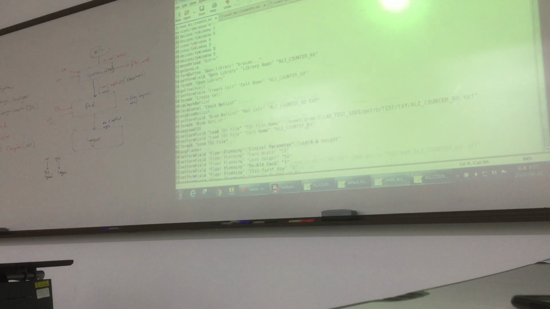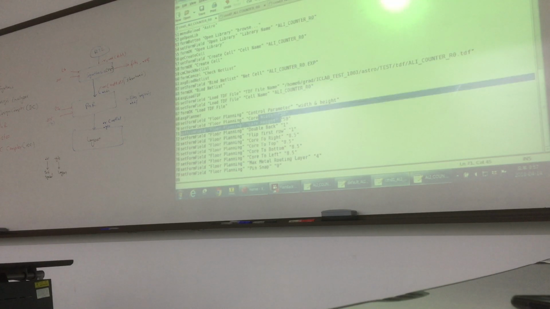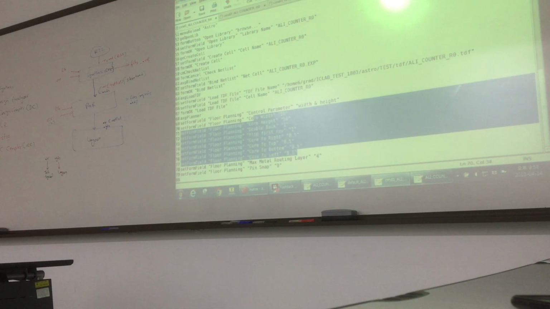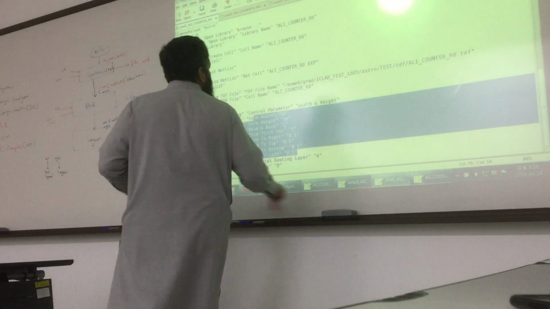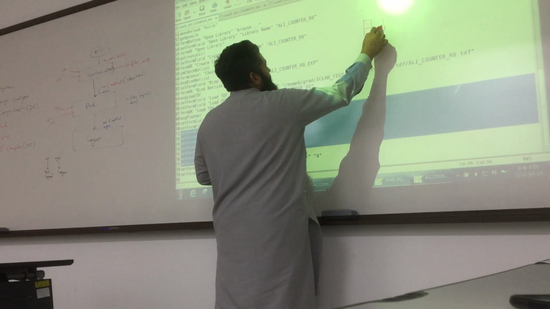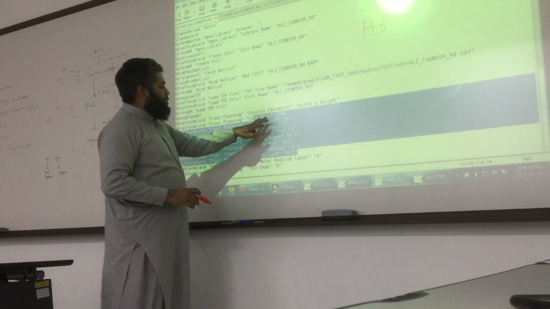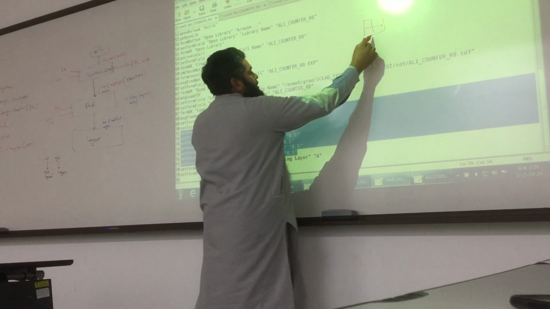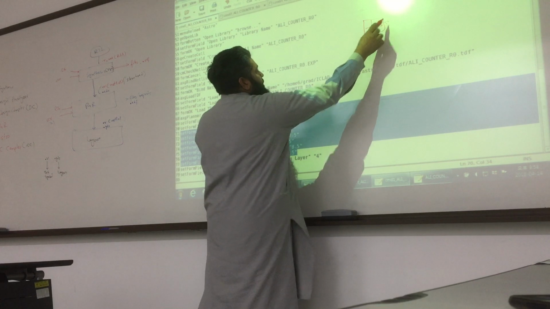In one script we define the core width, core height. So it is 50-50. And flip, and this one is 8.5. You know these things? I will explain a little. So this is the core height. For example, this is my core, and this is its height and width. This is the core width 50, and this one will be 50.